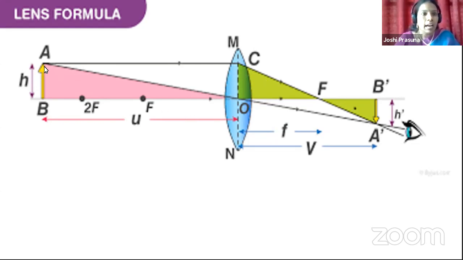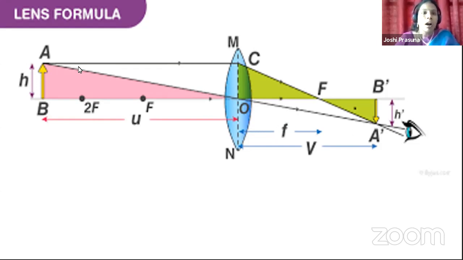Next, I have taken another incident ray from A again. Now, using the second rule, I have chosen this ray, that is, the ray passing from A to O. Okay, children. So, what is that? We know that whenever you choose a ray through the optic center, it will be undeviated. Therefore, it is following the path OA dash. Have you understood, children?